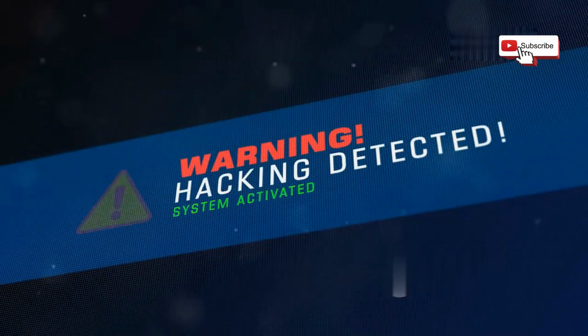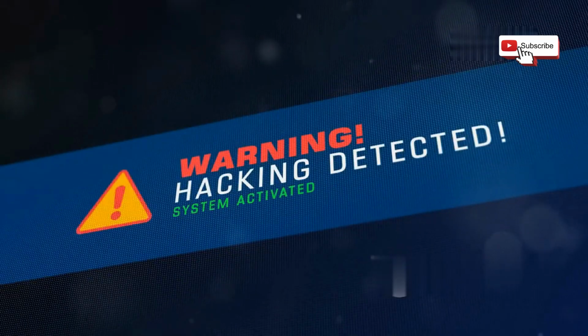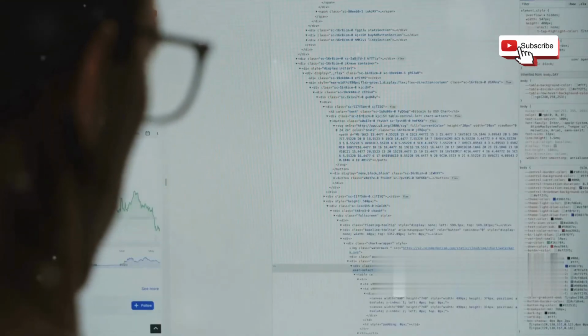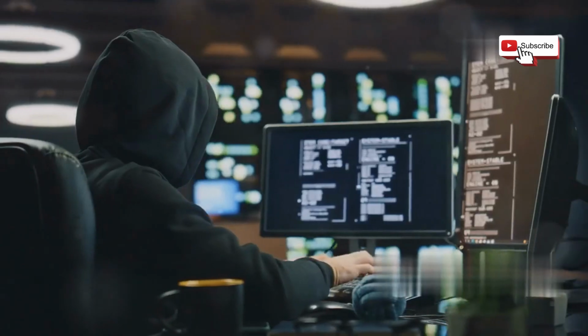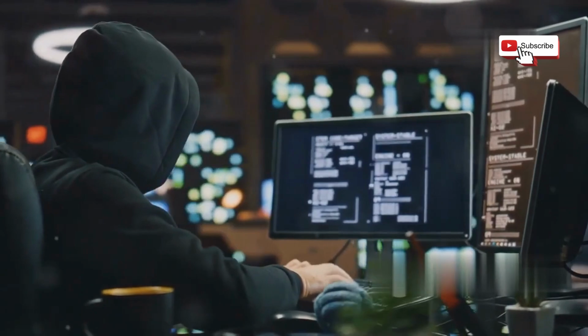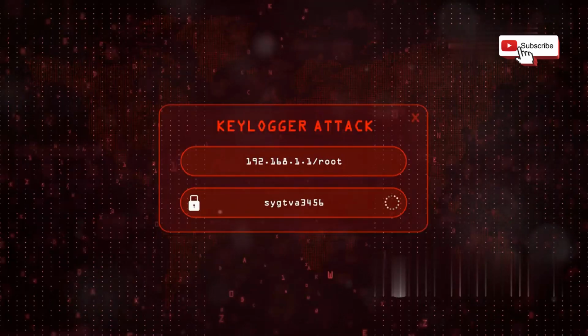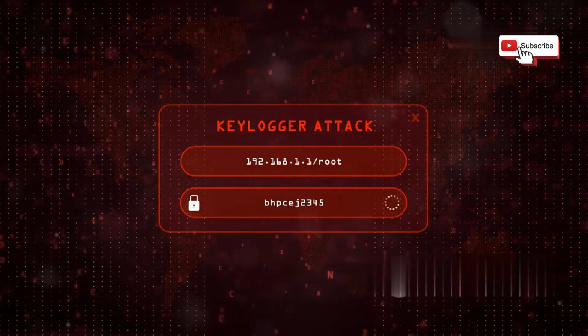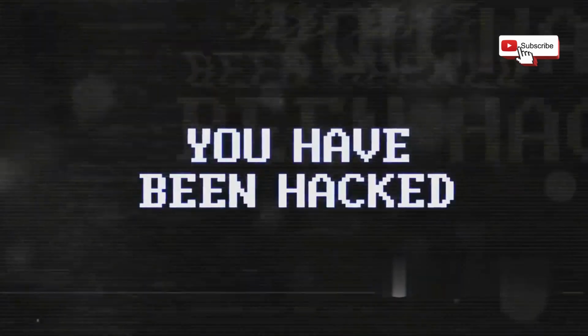Cross-site scripting, or XSS, is another prevalent web vulnerability. It allows hackers to inject malicious code into a website. This code then executes in the browsers of unsuspecting users. Imagine a hacker injecting a script into a comment section of a forum. When someone views the comment, the malicious script runs in their browser. This script could steal their cookies, log their keystrokes, or even redirect them to a malicious website.